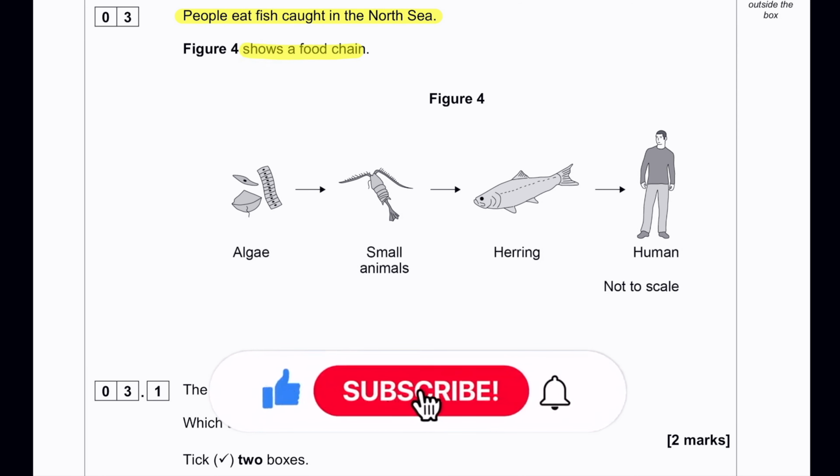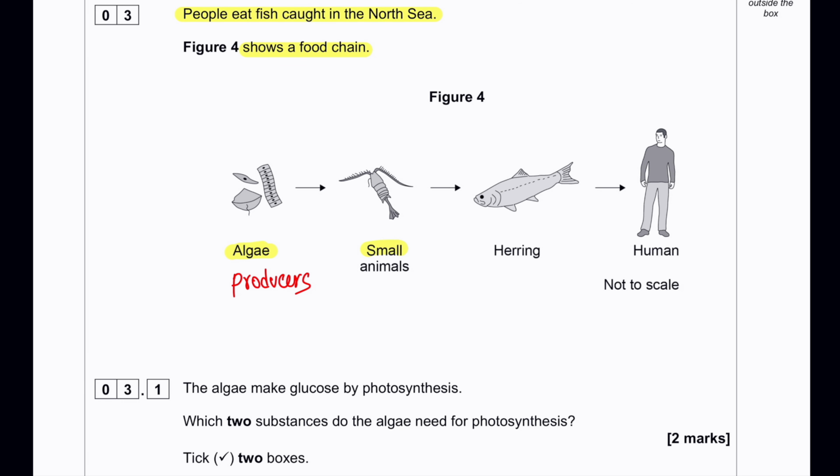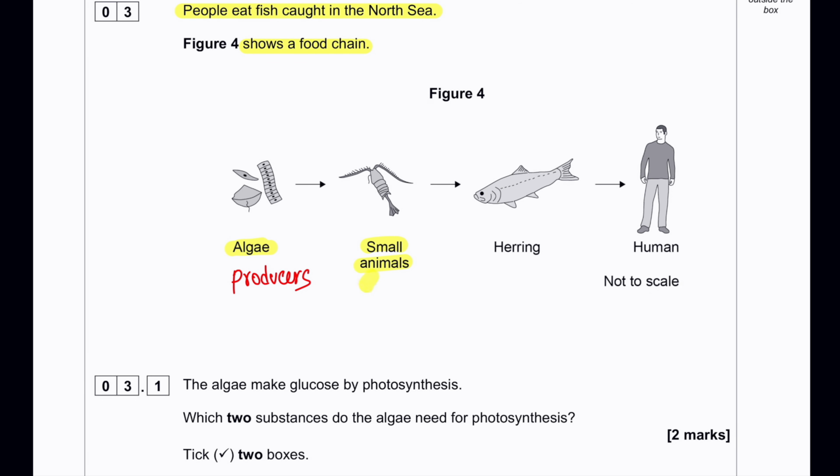People eat fish caught in the North Sea. Figure 4 shows a food chain. So algae, which are the producers, and then small animals, which are the primary consumers. The small animals are then eaten by herring, which are the secondary consumers. And finally, the herring is eaten by humans, and that makes humans the tertiary consumer. Since no other animals eat humans, this makes us the apex predator.